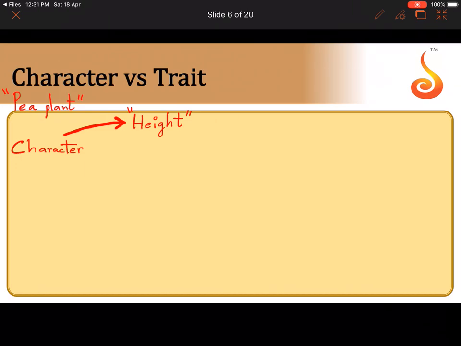Then now you can think and tell me what are the two possibilities. I'm talking only with respect to the pea plant, with respect to what you will be learning ahead in the chapter. There are two possibilities of height. The plant can either be tall or it can be dwarf or short. So what are the two contrasting forms of a character? The two contrasting forms of a character are either the plant can be tall or the plant can be dwarf. Now what do we call these two contrasting forms of a character, or contrasting opposites or alternatives of a character? We call them traits.